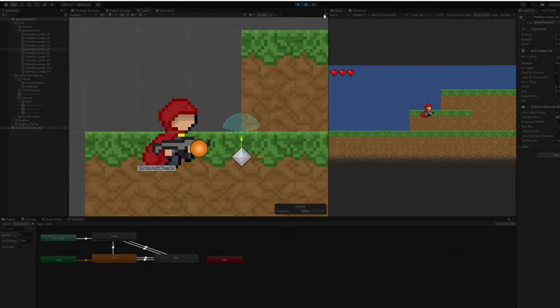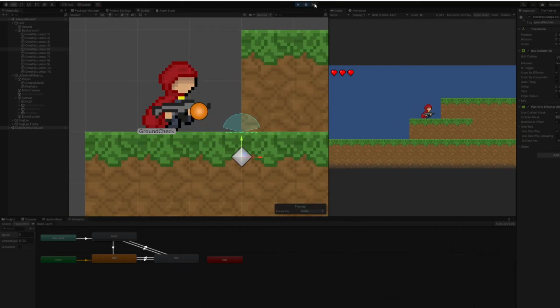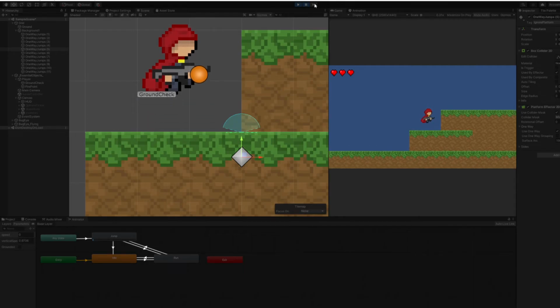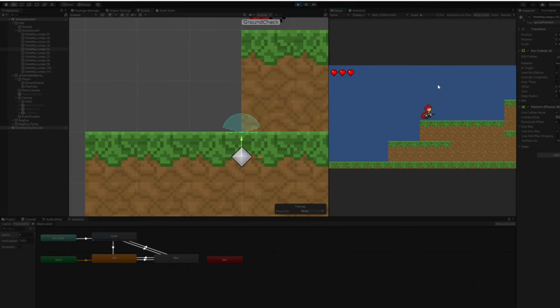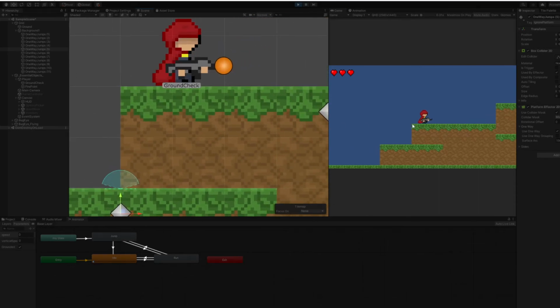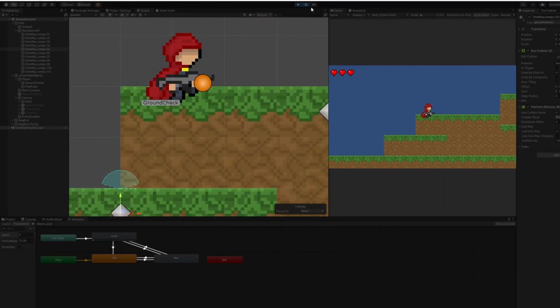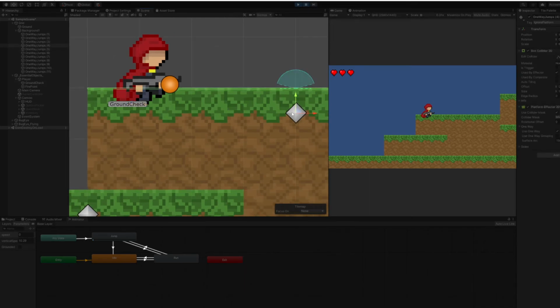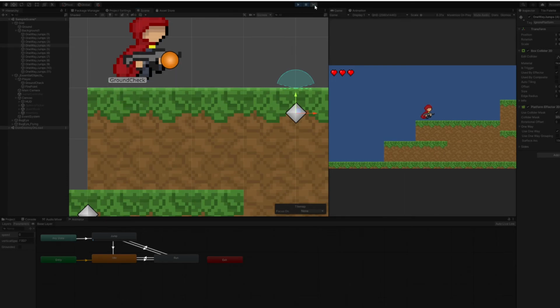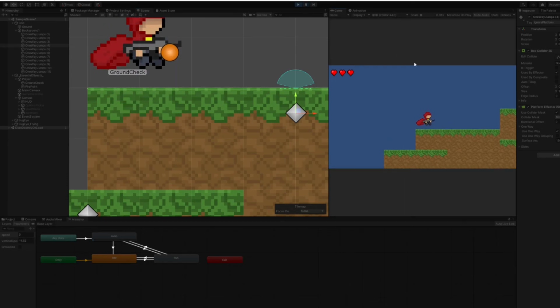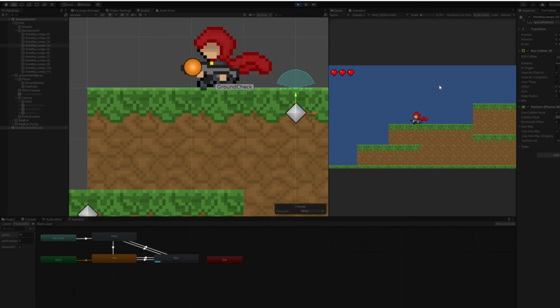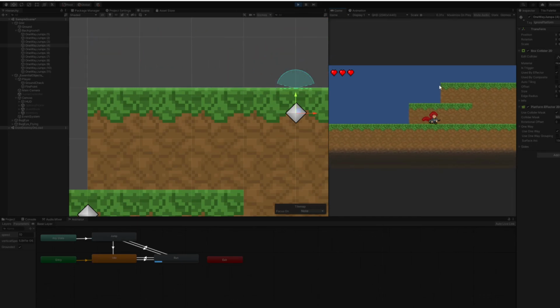So stopped right there. Keep going, and it's not resetting the animation anymore. Check it for the other ones too, just because. So jump. So we got the ground here, and then we got the actual ground check, and then we got the actual ground here. Keep going, and bam. Just like that, it's fixed. And that was, oh my god, that was just irritating me for so long, and I finally figured it out.